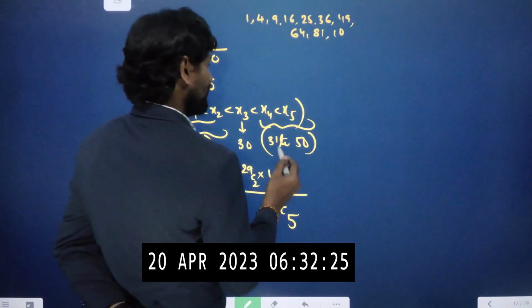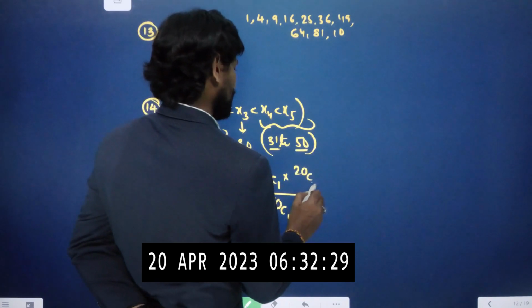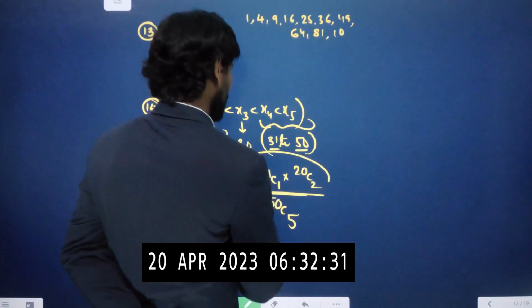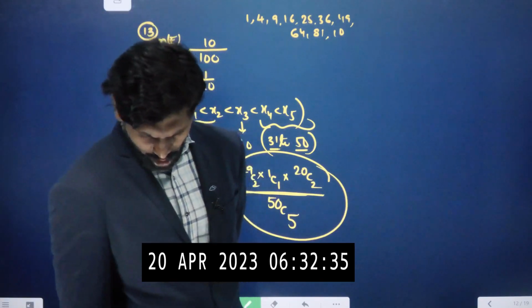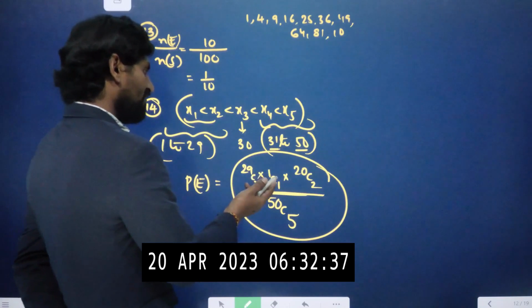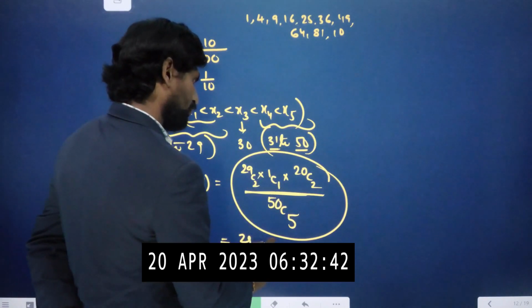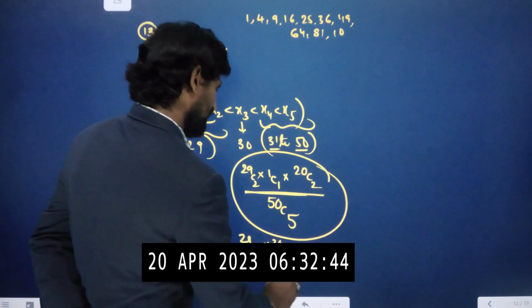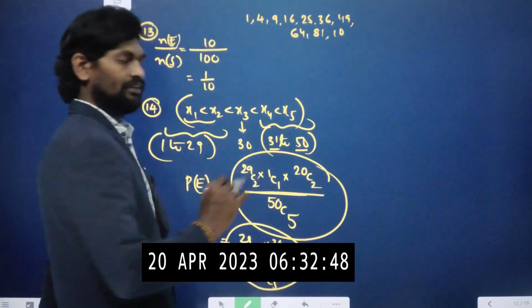The remaining 2 cards have 20 chances, 31 to 50, 20C2. So this can be our required answer. That is nothing but option number 3, because 1C1 value is 1 only. So 29C2 into 20C2 by 50C5 we can write, because 1C1 value is 1 itself.